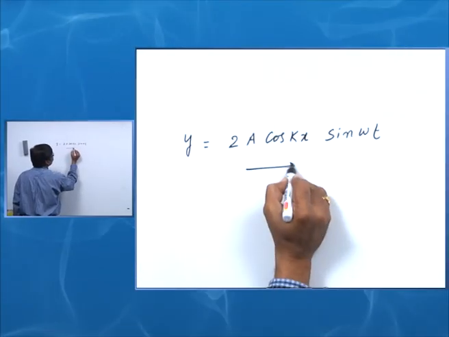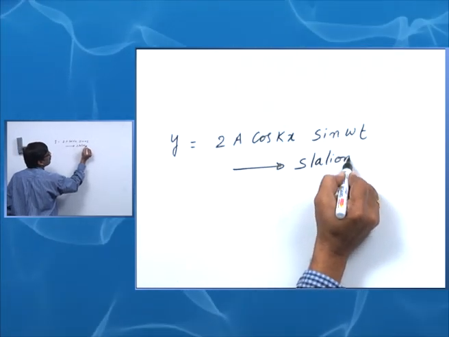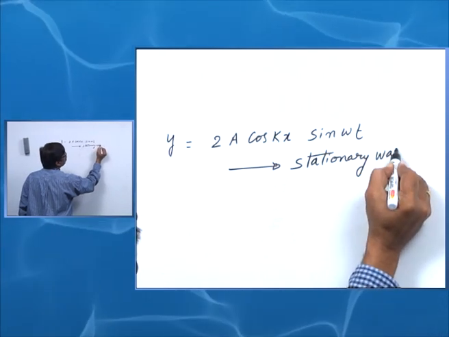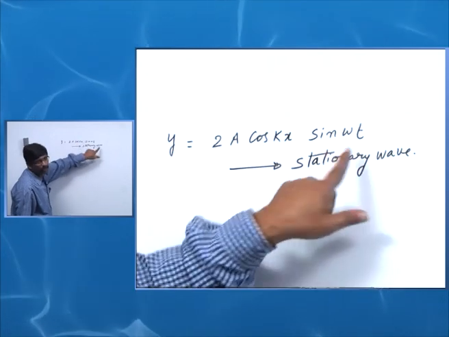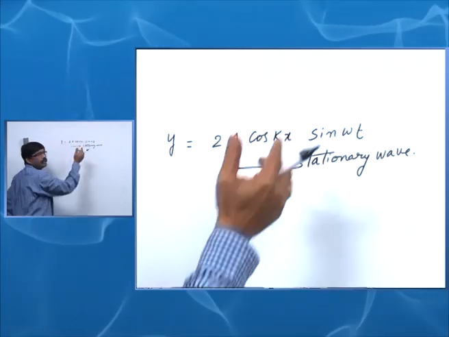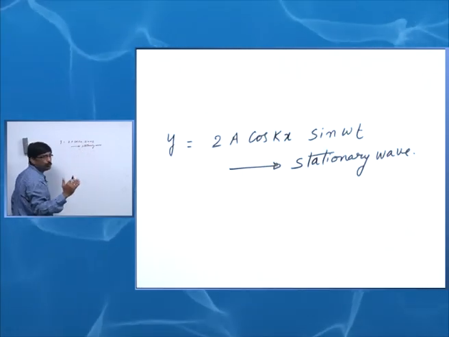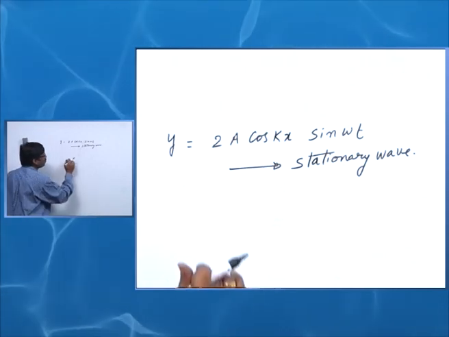This represents a stationary wave. Of course, 2a sin kx cos omega t. Sin and cos can be interchanged. Cos, sin, anything is possible depending on the phase change in the individual waves.